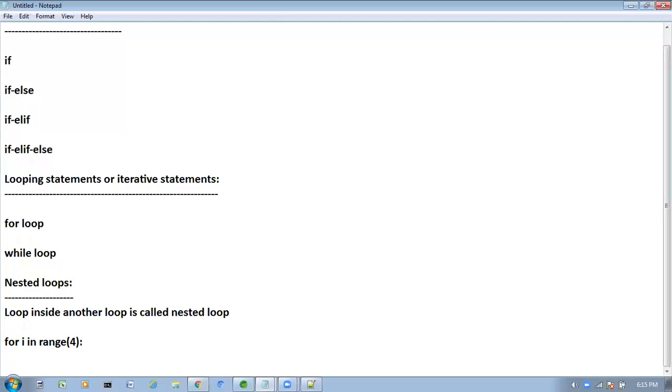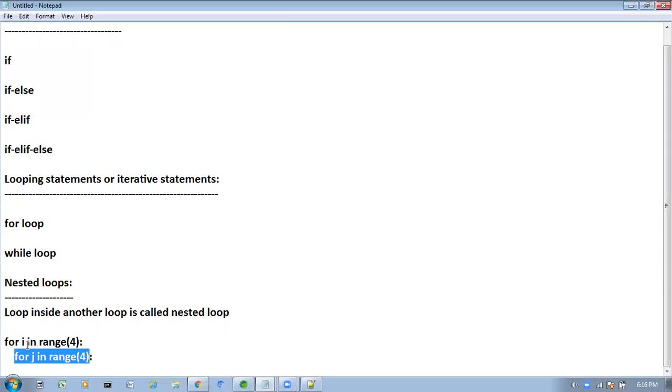Next, inside this for loop I am going to write one more for loop, for each element in range of 4. Observe very carefully. This is the for loop, for i in range of 4. Inside this for loop, I am writing one more for loop. We can write a loop inside another loop. Such type of loops are called nested loops.